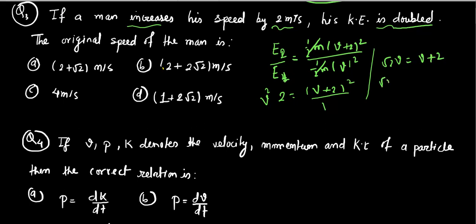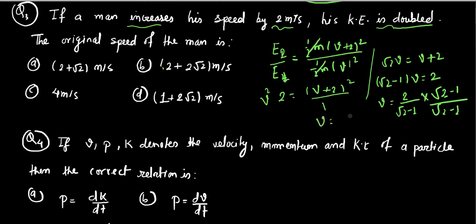And on solving these two, we can easily write (root 2 minus 1) v equal to 2, which means v equals 2 by (root 2 minus 1). On doing rationalization, we will get the answer as 2 root 2 plus 2. This is the new value of velocity, and this particular expression is in option number B. That's why option B is our correct option.